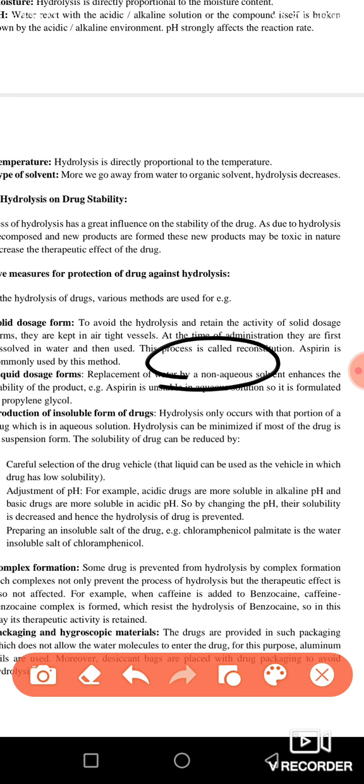Examples of non-aqueous solvents which can be used are alcohol, propylene glycol, and glycerin. For example, take aspirin. How can you prevent hydrolysis of aspirin? You should use propylene glycol as a solvent for aspirin. In this way you can prevent the hydrolysis.